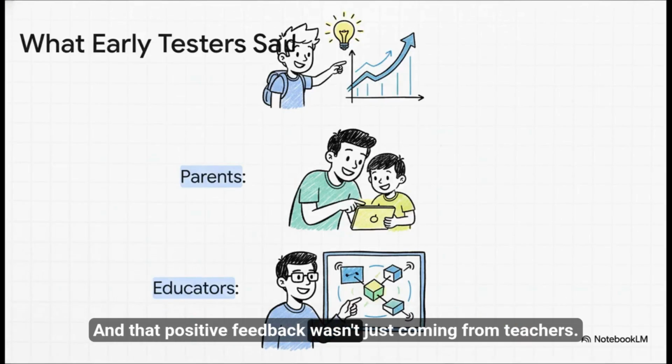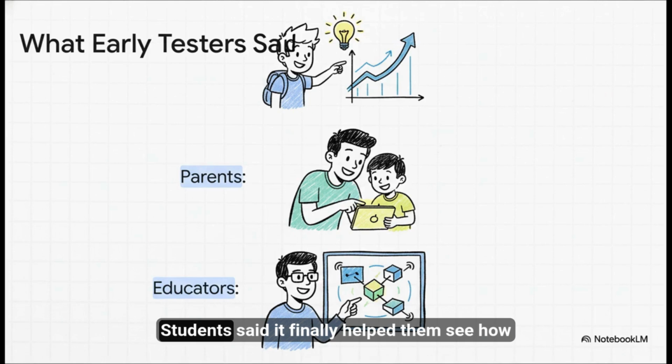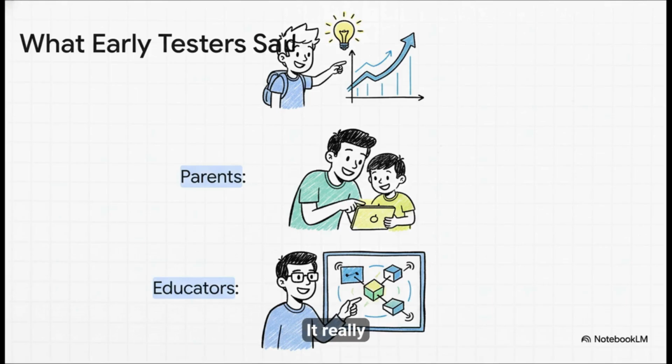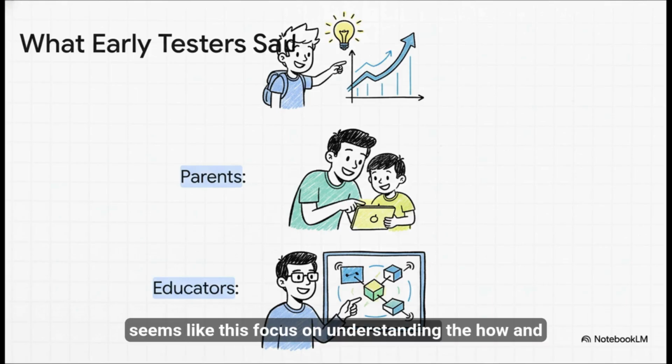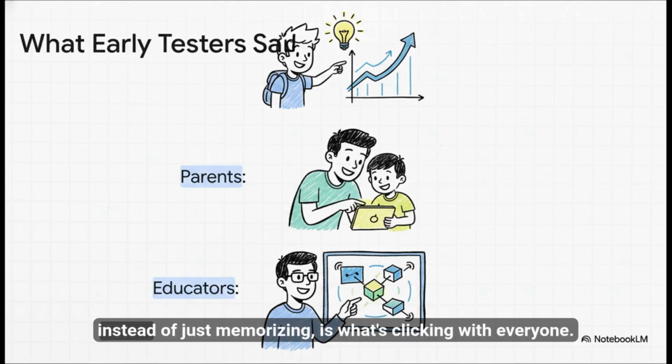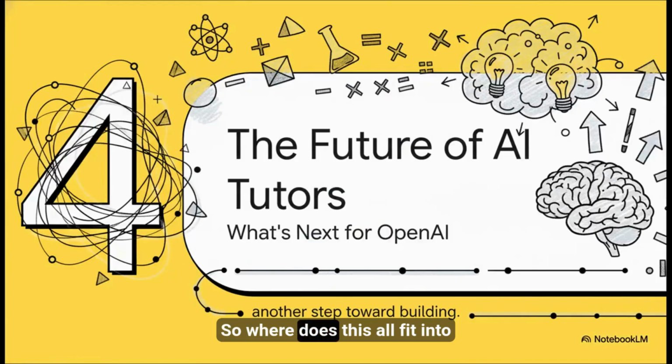And that positive feedback wasn't just coming from teachers. Students said it finally helped them see how different variables relate to each other. Parents found it was a way more engaging way to help their kids with homework. It really seems like this focus on understanding the how and why, instead of just memorizing, is what's clicking with everyone. So where does this all fit into OpenAI's grand plan?